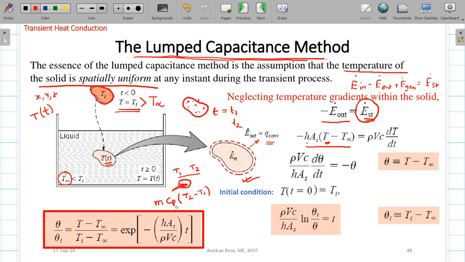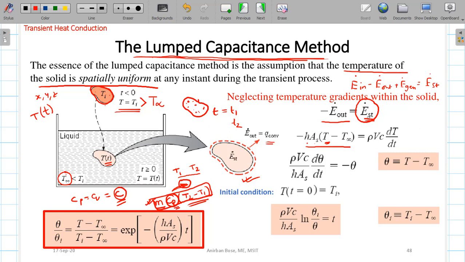In case of solids, it is actually not required to write Cp or Cv, because in case of solids all these Cp, Cv are the same, they are not different, and you can only write this as C. So this is mass into specific heat, which we can write as C, into the temperature difference, that is T2 minus T1. So this is the amount of energy or heat that it will gain, and it will increase its sensible temperature, that we know. So this is basically the energy gain in terms of storage.